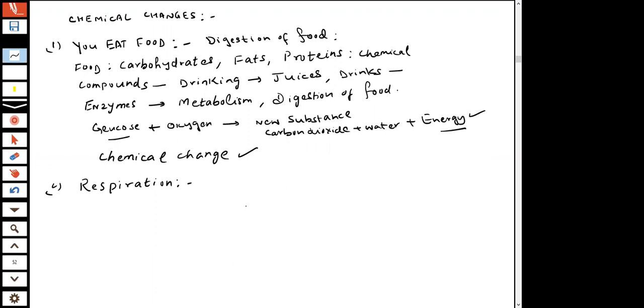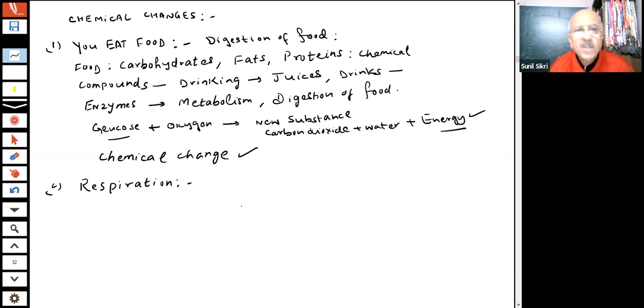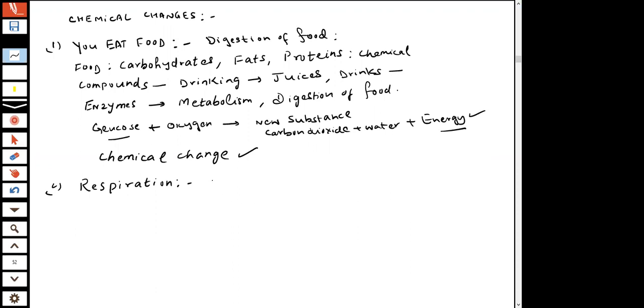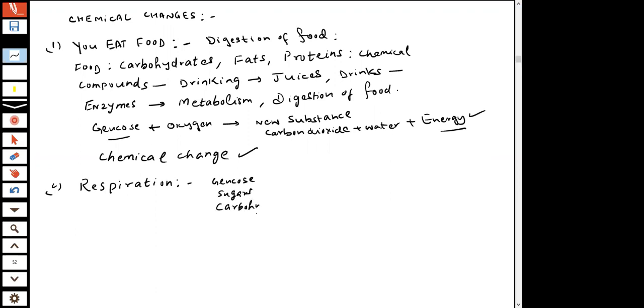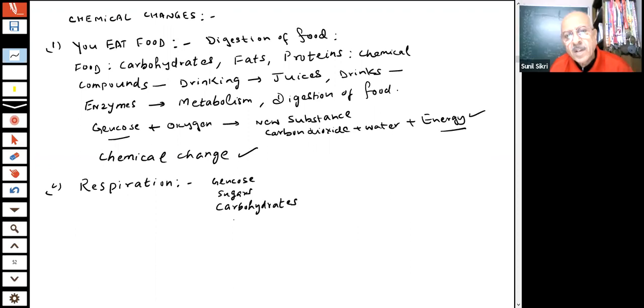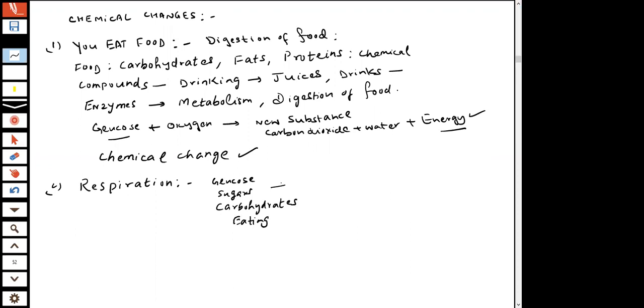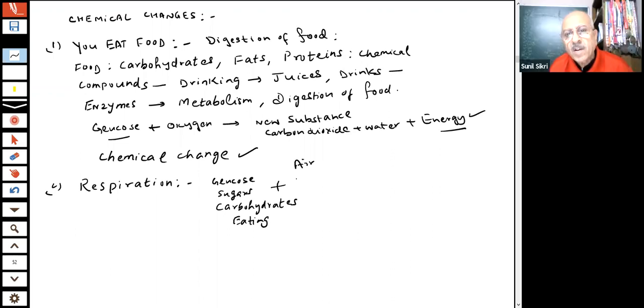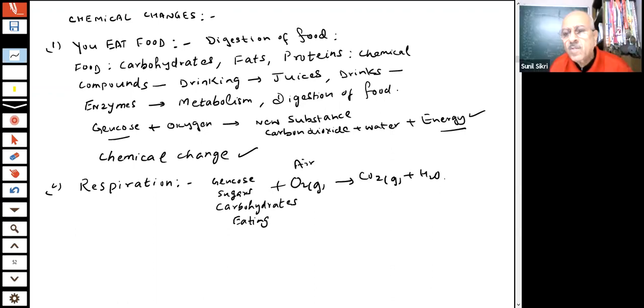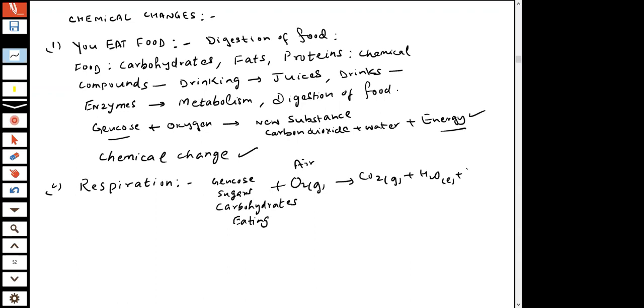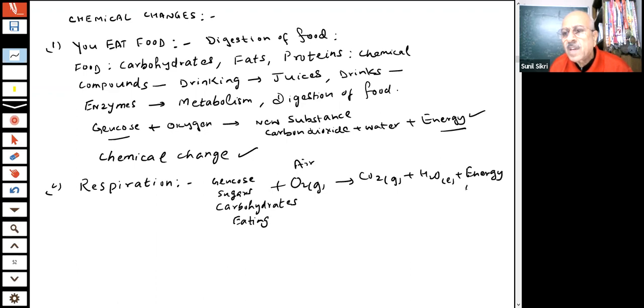So when I say the respiration process is taking place, it means that glucose, which is the sugar we get from carbohydrates and other forms which you are eating, combines with oxygen gas from the air, and you get carbon dioxide, water, and energy, which I may represent by heat. So inside the body, this process is happening, students.